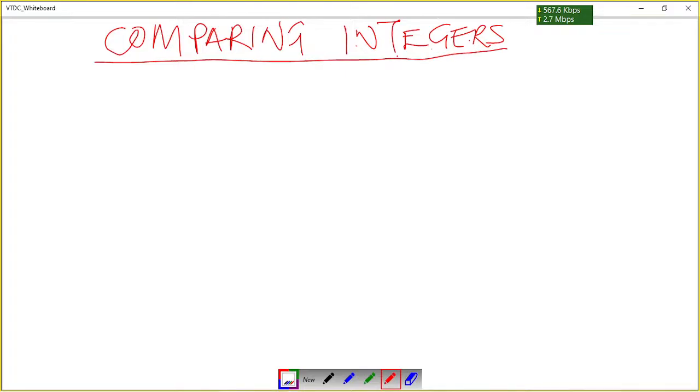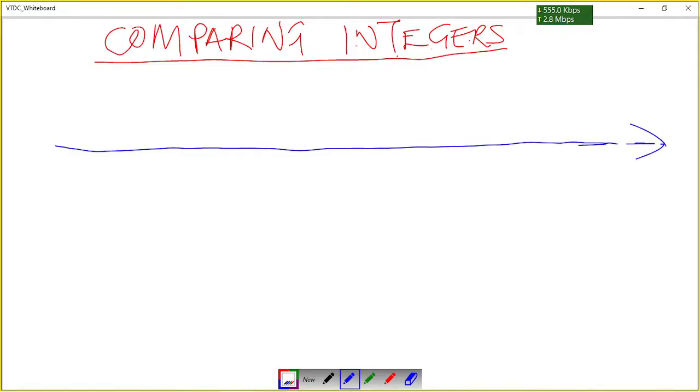Let's compare integers. To compare integers, let us use the number line first. Let's use the number line to compare the integers. Okay, so let's say we have got this number line here.